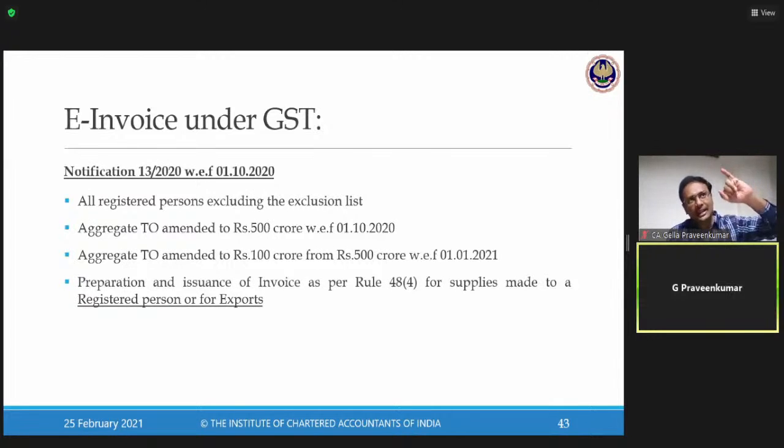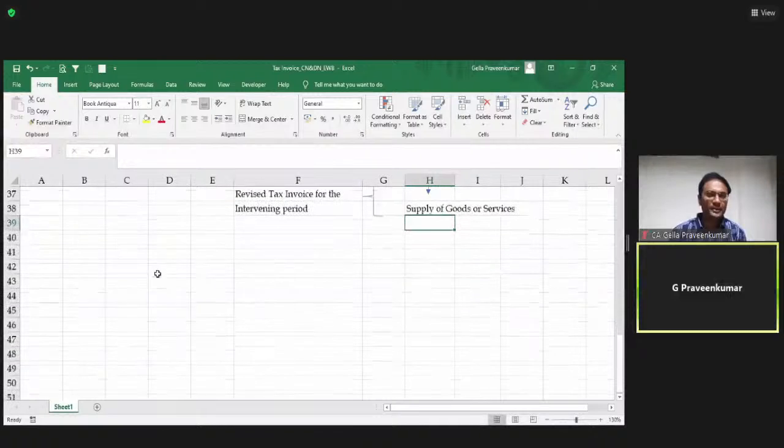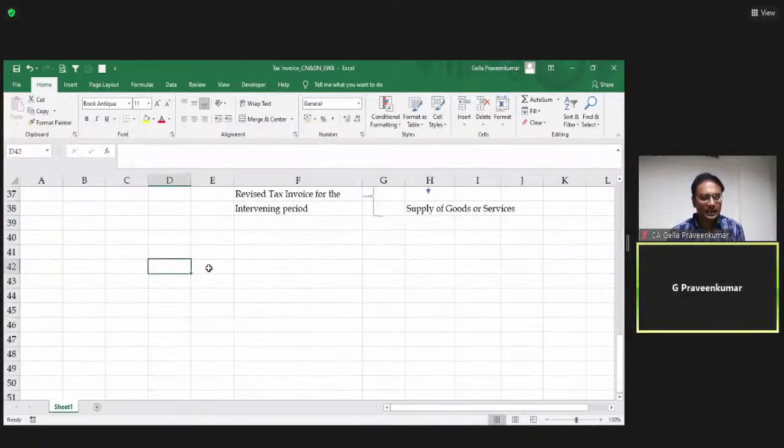Please keep in mind, e-invoice is applicable when there is a supply of B2B, when there is an export, when there is an SEZ supply. These three categories, e-invoice is compulsory. Let me come to my Excel, to make you more clear with this particular understanding. Hope you are able to see my Excel file.